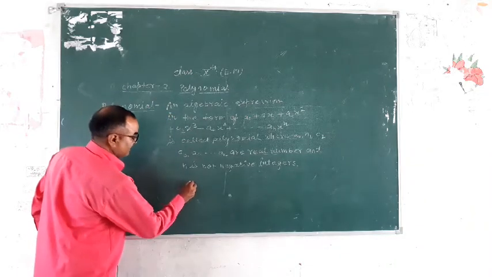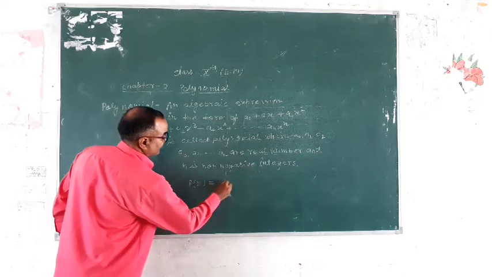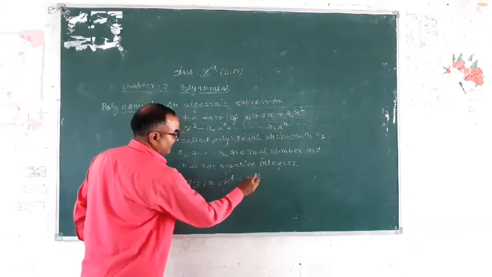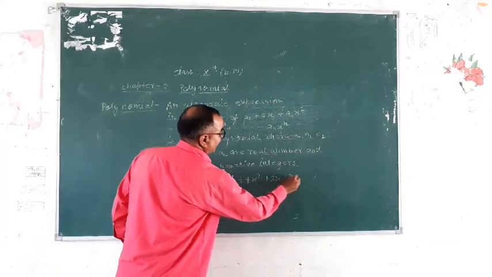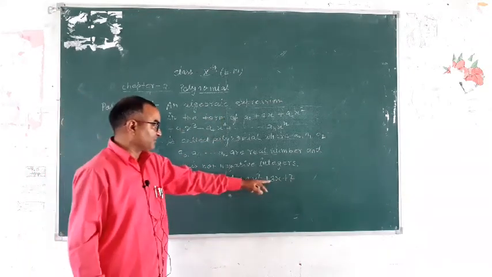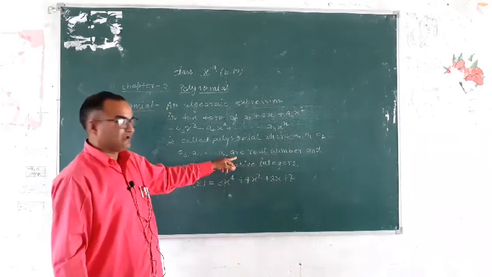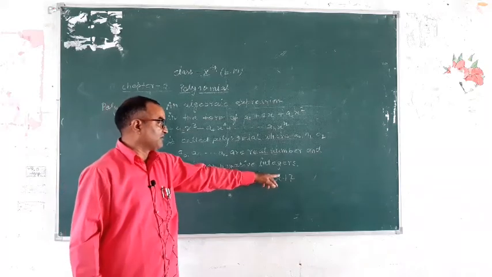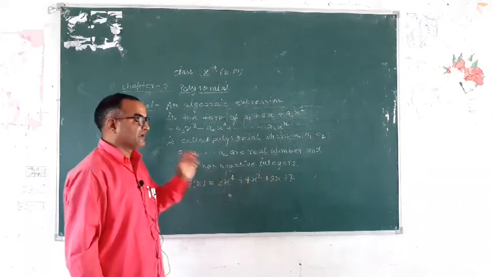Suppose p(x) is equal to 3x to the power 4 plus 4x square plus 3x plus 7. It is a polynomial because 3 and 7 are real numbers, and the powers 4, 2 and 1 are non-negative integers, so it is a polynomial.